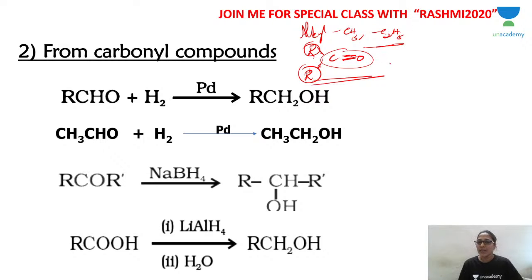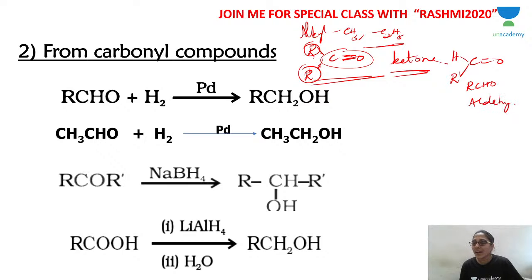Then you have ketone. RC double bond O R, that is the general formula for ketone. Or if you have double bond O, one group is R, the other group is H, so you have RCHO, that is aldehyde. Or if you have C double bond O with OH, that is RCOOH, carboxylic acid.